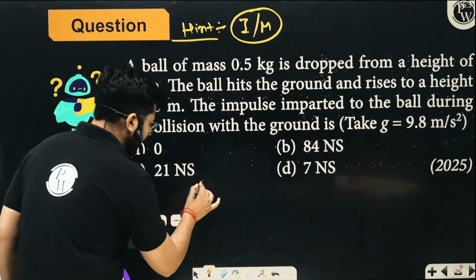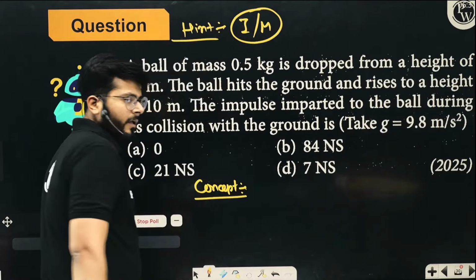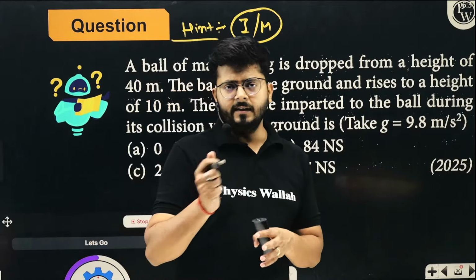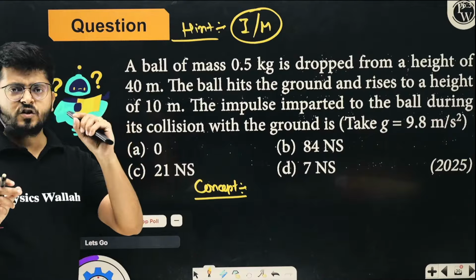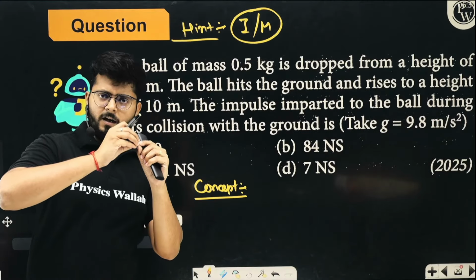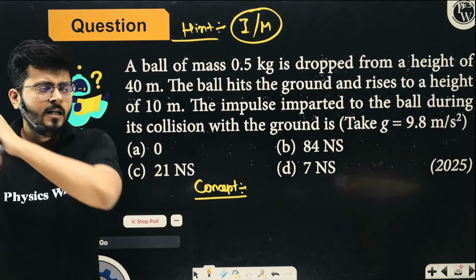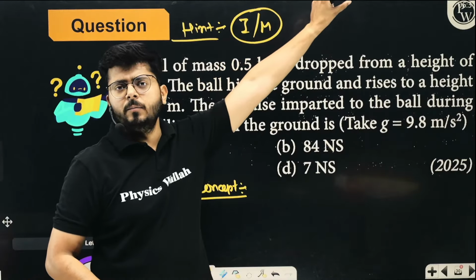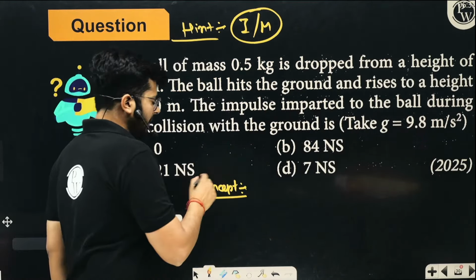So this is the concept, my dear kids. You know what is impulse? Impulse is force into delta t, right? F into delta t. It tells you that for a fraction of a second, the force is imparted to a body. So what will be the effect of that force which is applied for a fraction of a second? You hit the ball with a bat, right? Something happens with the ball. It changes the direction. It moves with a certain velocity. How much impulse is imparted in that situation? So how will you calculate it?